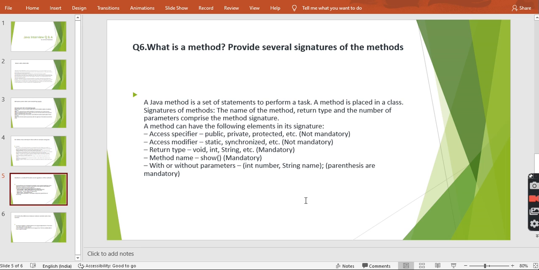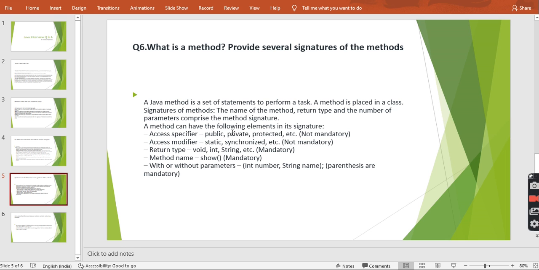Suppose you want to get the ID of the employee, then you can pass no parameters or any number of parameters. It will return only the integer. But if you want to provide some inputs to the method, then you can pass them to the parameter, with or without parameter. Okay, so access specifier is public, private, protected.